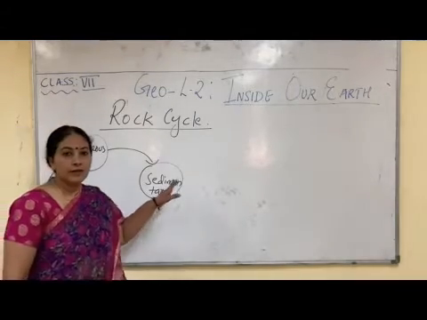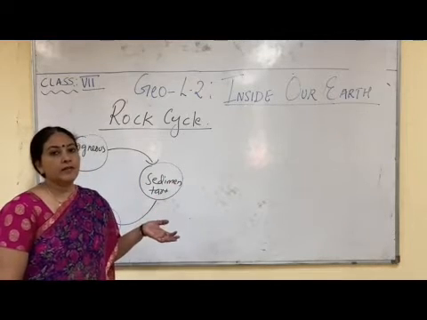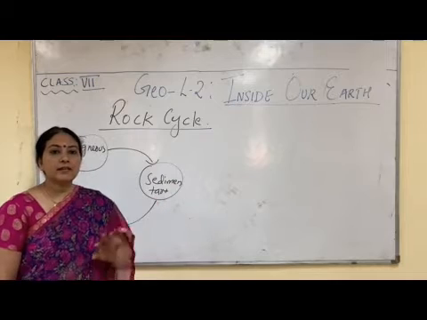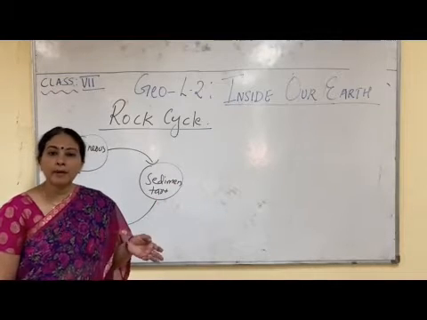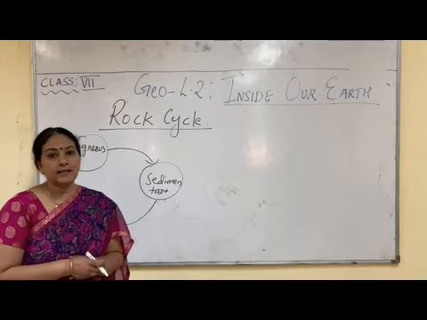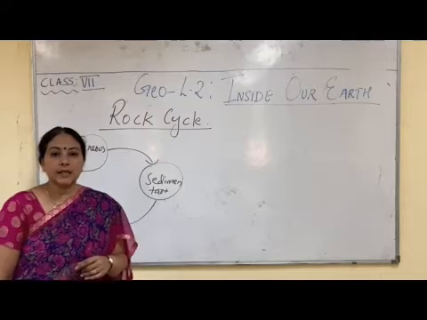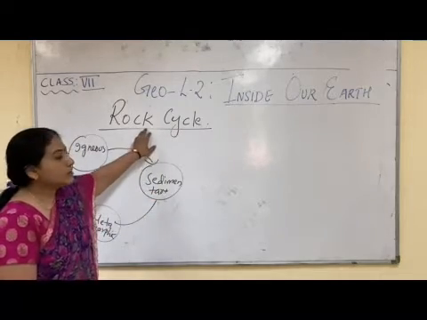Now, as we have already seen, sedimentary rock is formed out of igneous rock, and the igneous rock and sedimentary rock both convert into metamorphic rock. This process is called the rock cycle, in which one type of rock converts into another type of rock. So let us see this rock cycle.